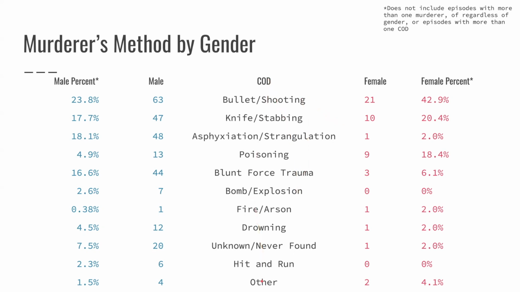So in the middle, these are just the causes of deaths I recorded. On the left, we have the male. On the right, we have the female. Also, this data does not include episodes with more than 1 murderer, regardless of gender, or episodes with more than 1 cause of death.